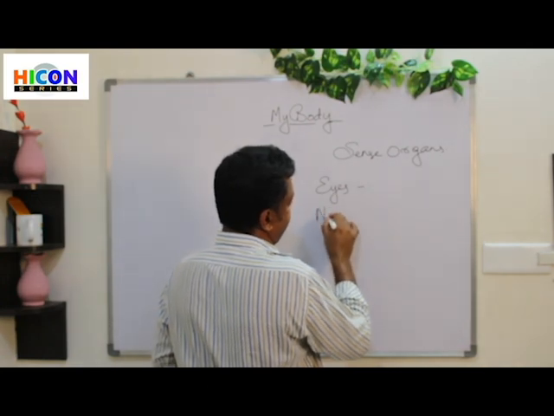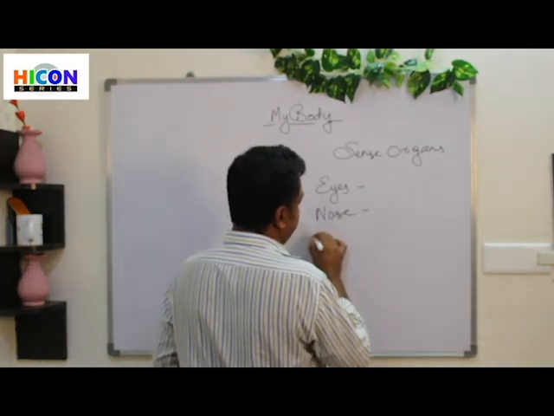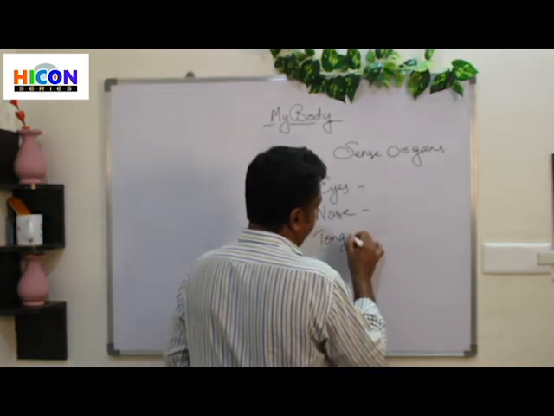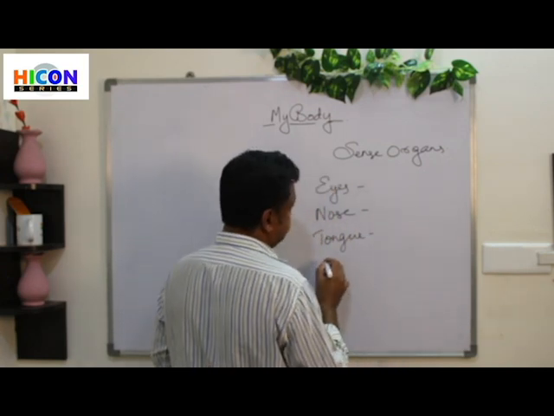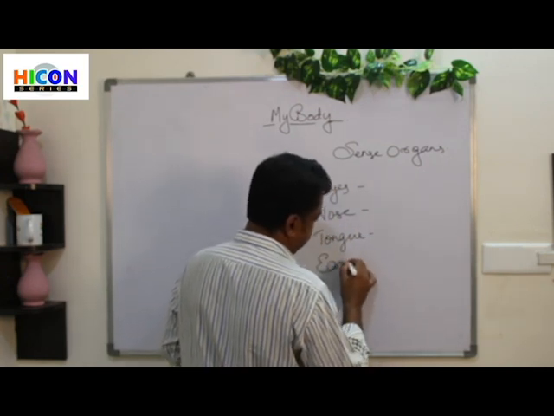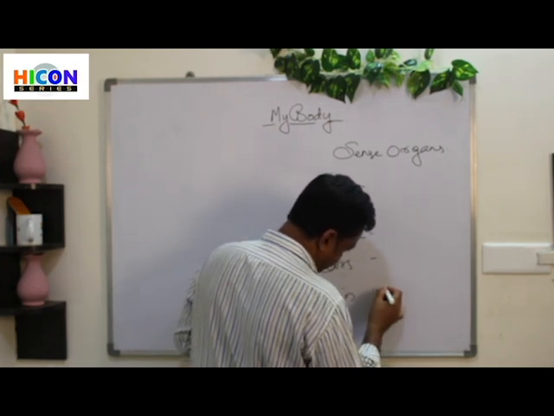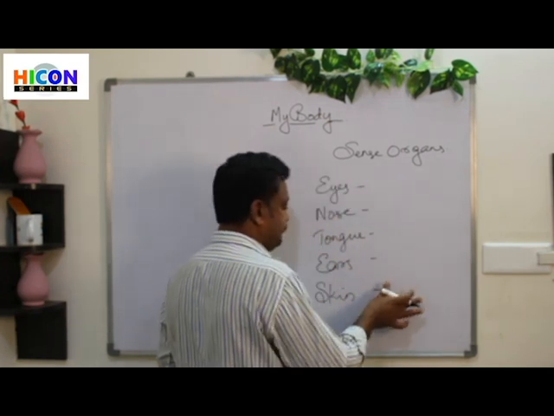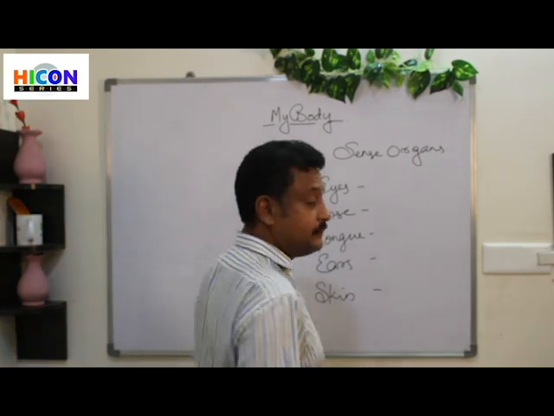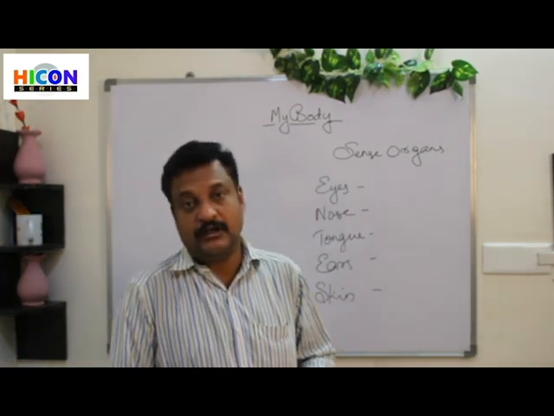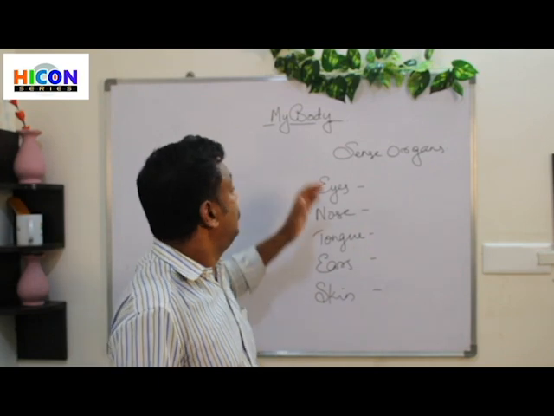eyes, nose, tongue, ears, skin. So what are those organs?